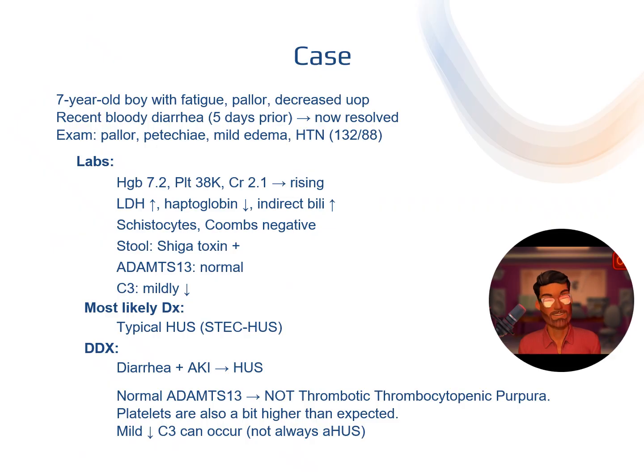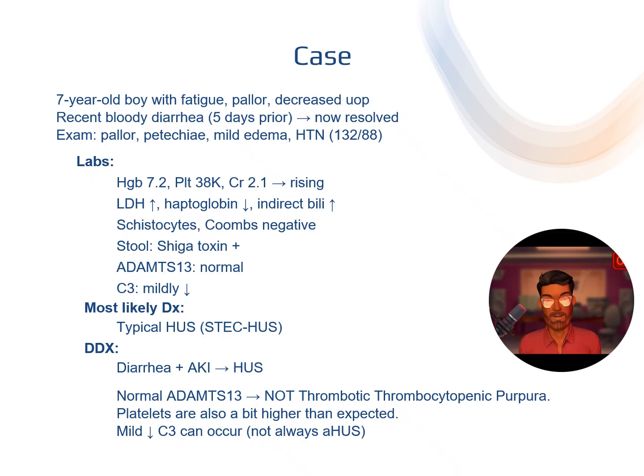And so here we have a sample case. A 7-year-old boy with fatigue, pallor, and decreased urine output, who had bloody diarrhea a few days ago that is now resolved. Physical exam is significant for mild edema and hypertension. His labs: he's anemic, mildly thrombocytopenic, with significant AKI. LDH is elevated, haptoglobin is low, indirect bilirubin is elevated. Schistocytes on the smear, Coombs negative. Stool is positive for Shiga toxin. ADAMTS13 level is normal, and C3 is mildly low.